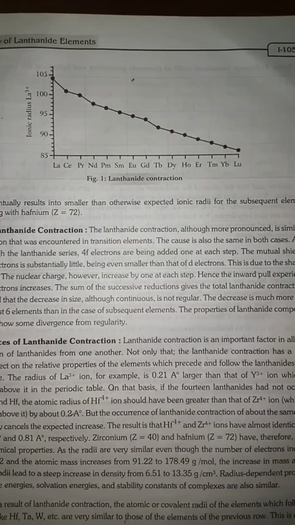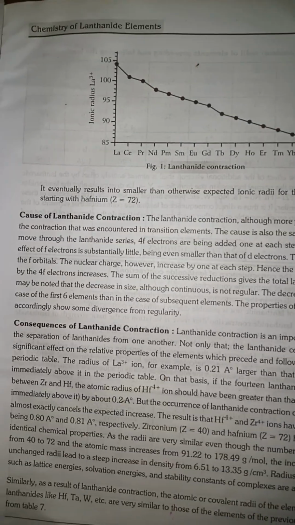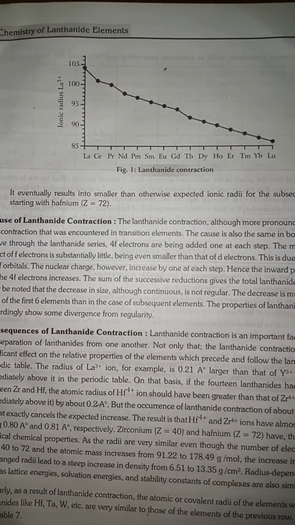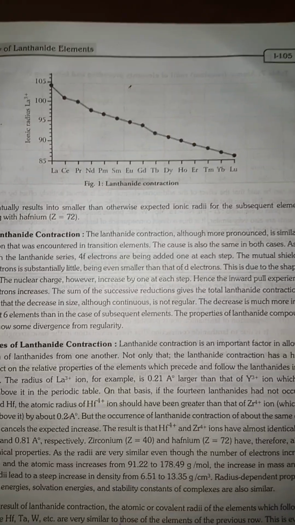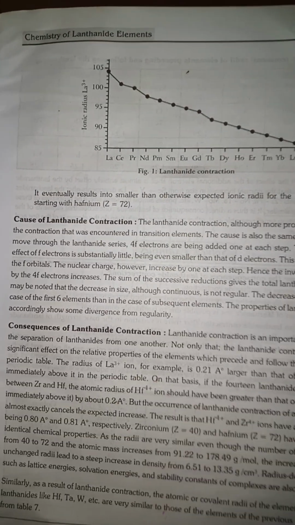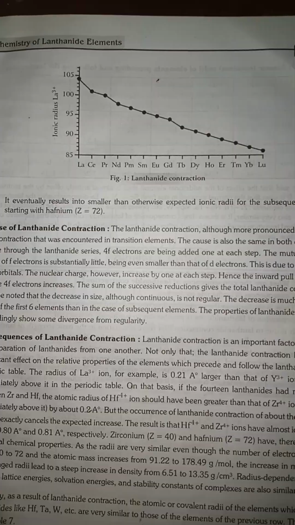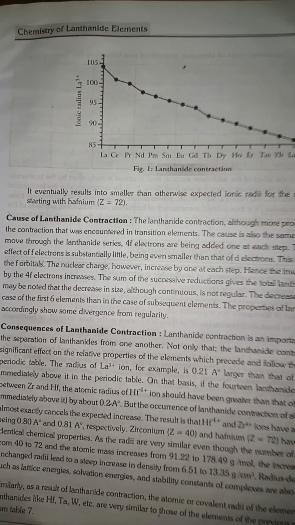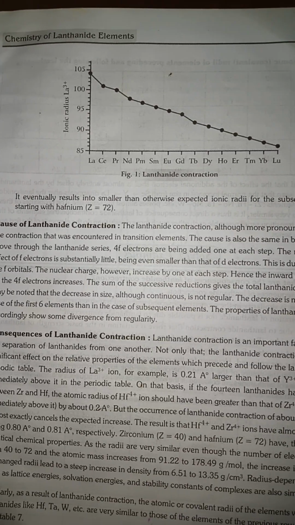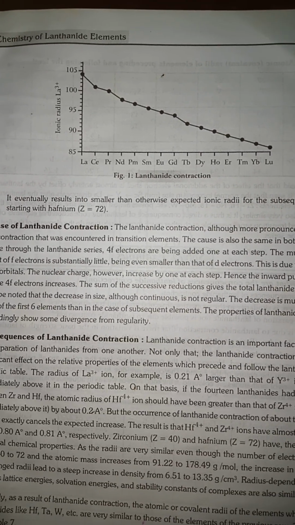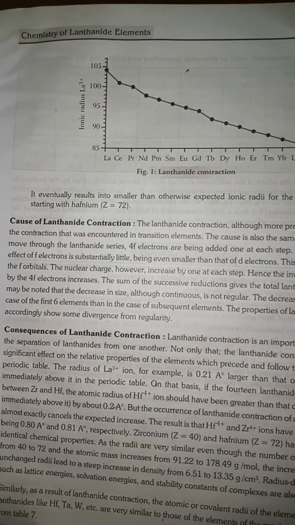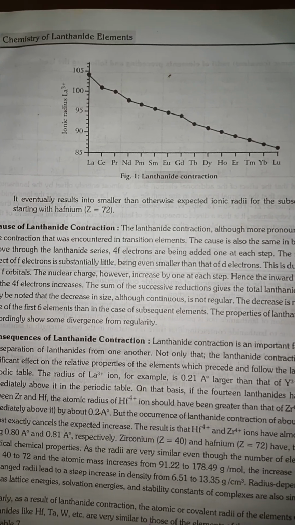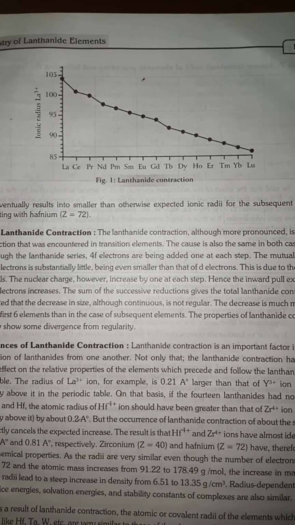The lanthanide contraction, although more pronounced, is similar to the contraction that was encountered in transition metals. The cause is also the same in both cases. As we move through the lanthanide series, 4f electrons are being added one at each step. The mutual shielding effect of the f electrons is substantially small, being even smaller than that of d orbitals. This is due to the shape of the f orbital. The nuclear charge, however, increases by one at each step.